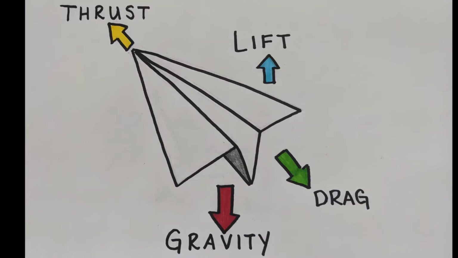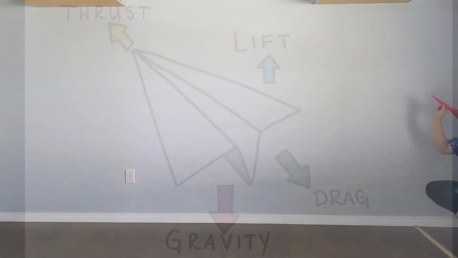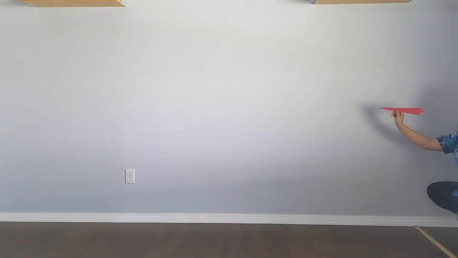Before we get into designing it, let's talk about what forces might affect our planes. The four forces that affect planes are thrust, lift, drag, and gravity. I'm going to throw the paper airplane. Can you see the four forces at work?